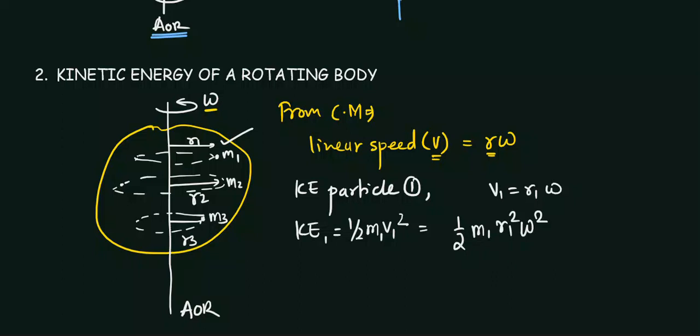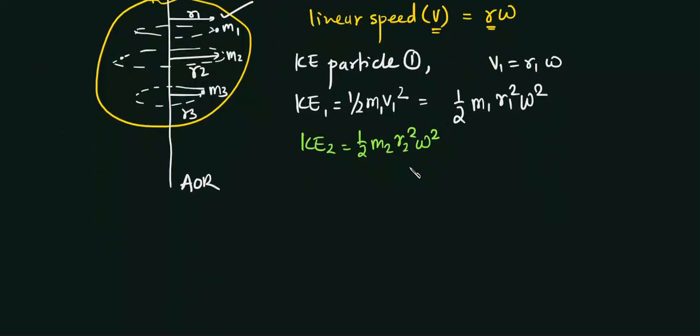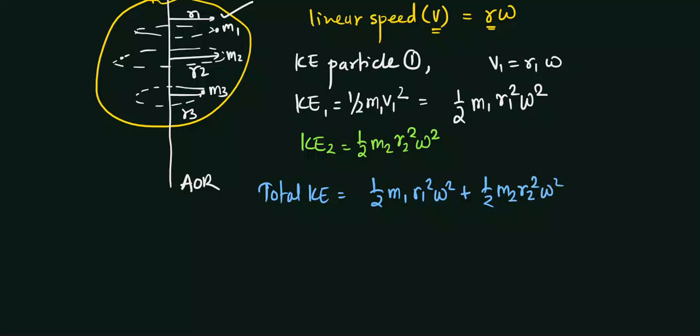So for particle 2, KE for particle 2 will be similarly half m2 r2 square omega square, isn't it? So for each and every particle, the pattern will be the same. So if I want to find the total kinetic energy, I will add all these particles, isn't it? So half m1 r1 square omega square plus half m2 r2 square omega square plus half m3 r3 square omega square, and so on up to half mn rn square omega square, because omega is common here.